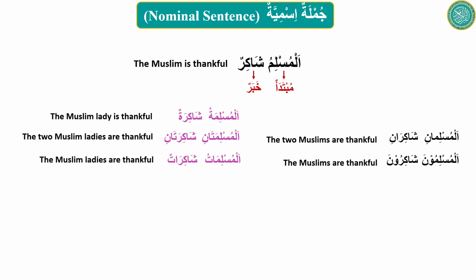If mubtada is singular, khabar will be singular. If mubtada is dual, khabar will be dual. If mubtada is plural, then the khabar will be plural as well. If mubtada is feminine, then the khabar will be feminine. If mubtada is masculine, khabar will be masculine as well.